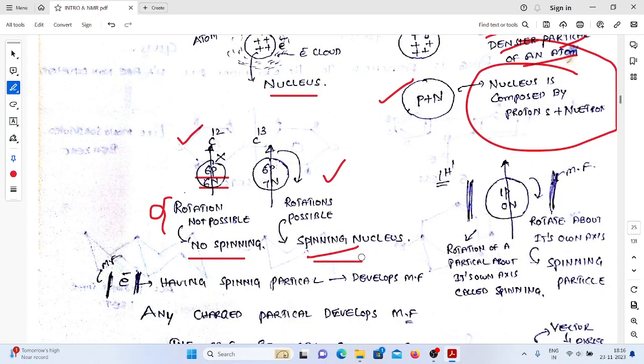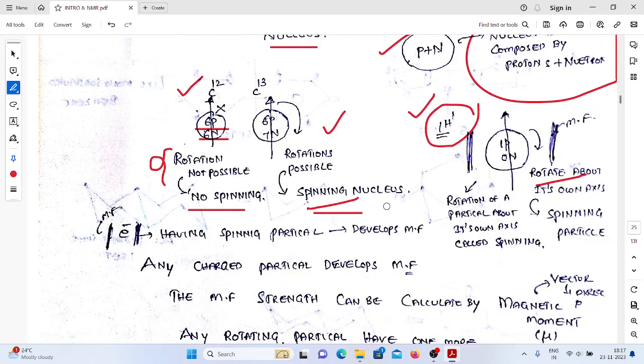It is a very important question. Why is C12 inactive? Why are we studying the C13 NMR spectrum? Why not C12 NMR? Because C12 is not a spinning particle. NMR deals with only spinning nuclei. C13 is a spinning nucleus. That's why we study the C13 NMR spectrum only. In the case of 1H1 also, we observe the rotations. That's why we are going to study the proton NMR spectrum also.